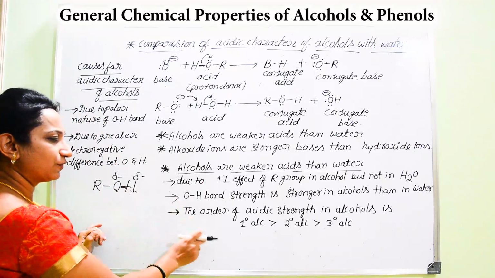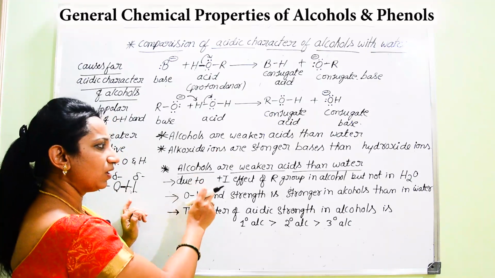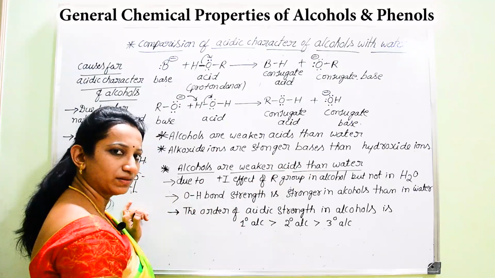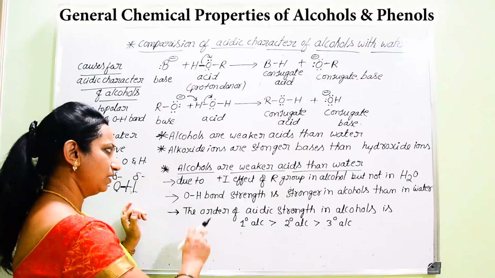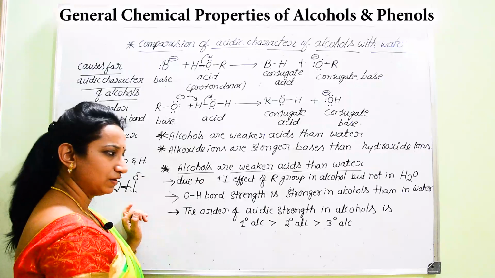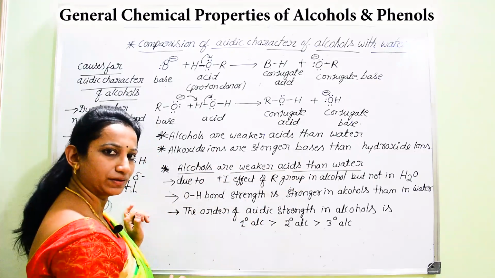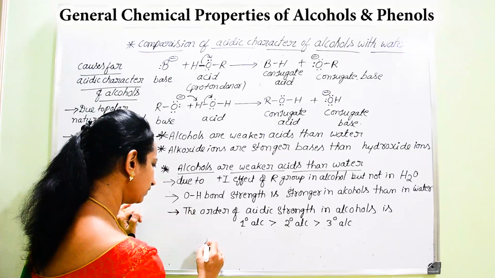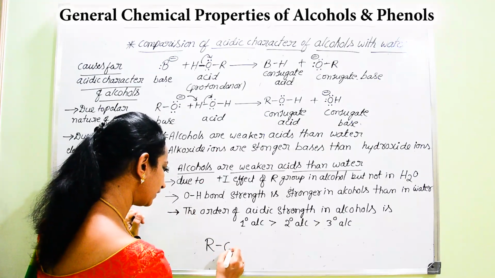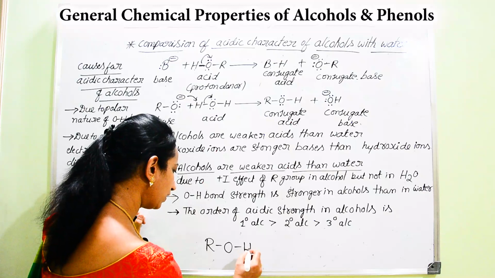And of course we can compare whether alcohols are weaker acids than water or stronger acids than water. For that you should know the reason why alcohols are actually considered weaker acids than water. Now in case of alcohol, we can represent the formula as ROH.